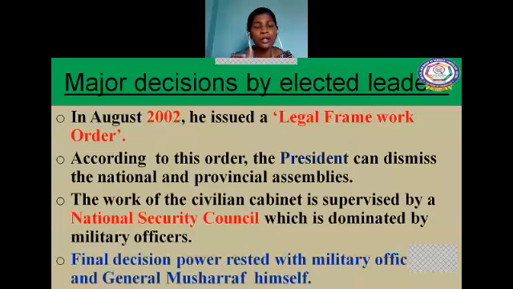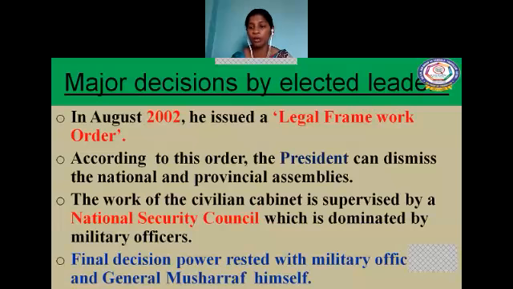They are not actually the real rulers, because the final decision making power rested in the hands of Musharraf only. Do we call Pakistan under Musharraf's rule a democratic form of government? Certainly not, because the elected representatives are not really the rulers. The final decision making power rested in the hands of Musharraf.